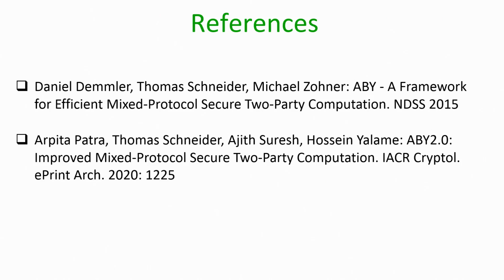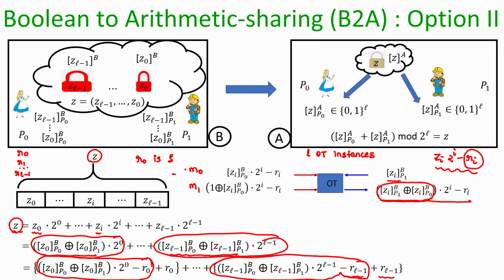So, that is a constant round conversion. Why constant round? Because all these OT instances can be executed in parallel, and OTs require a constant number of rounds. But OTs require us to perform public key operations, so we can take the help of OT extensions. Namely, for all the B2A instances for which conversions are required during the computation, Alice and Bob can do the following.